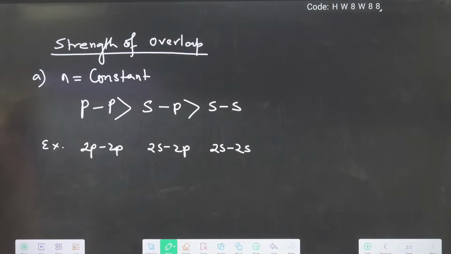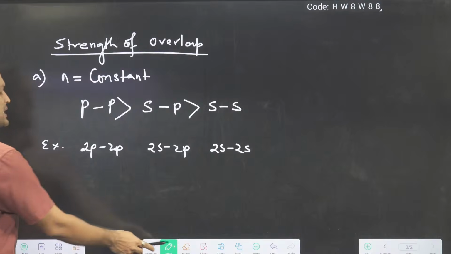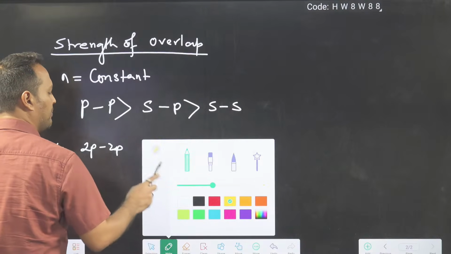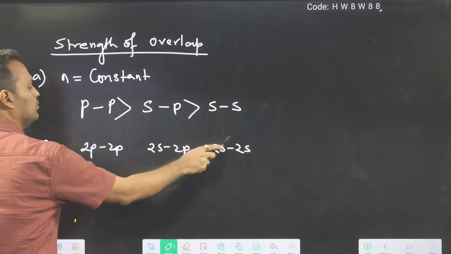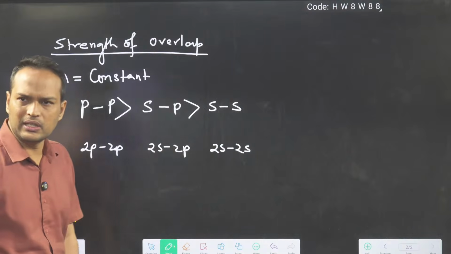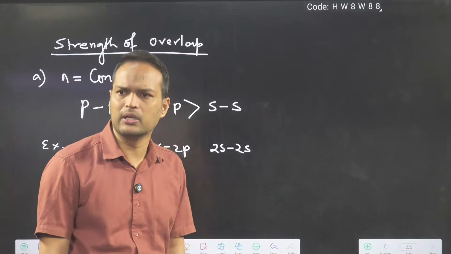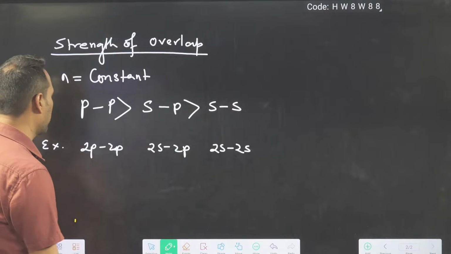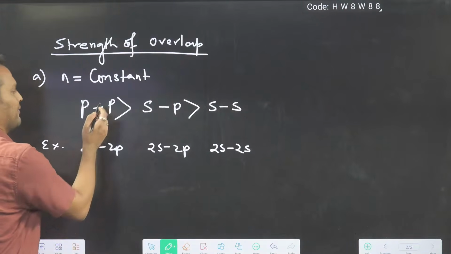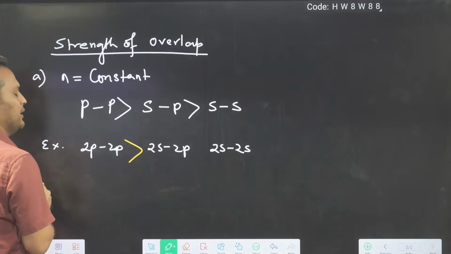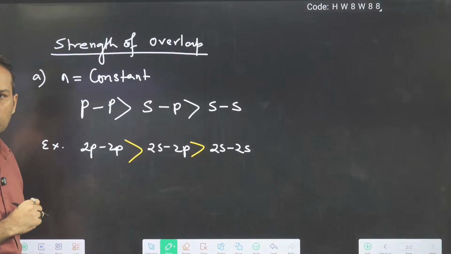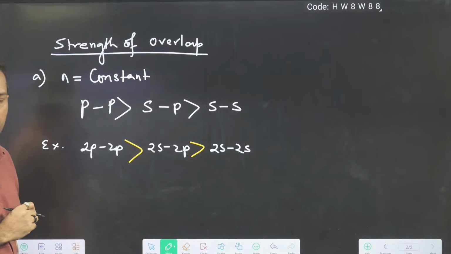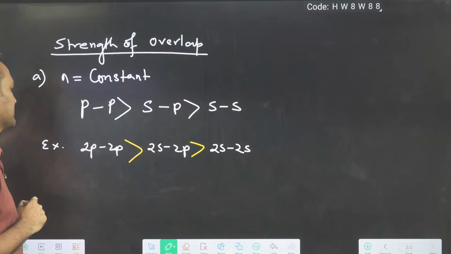In these cases you will find that the principal quantum number, the orbit number, is the same, 2. Then PP gives a stronger, more effective overlap as compared to SP, as compared to SS.